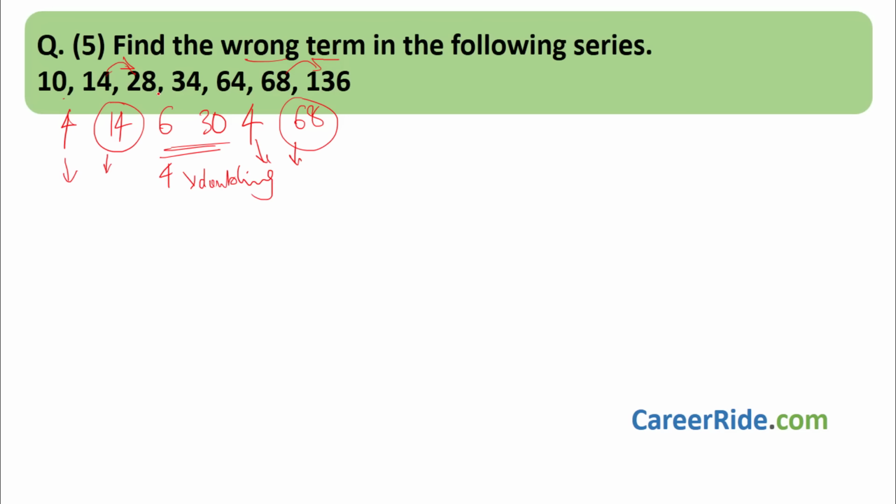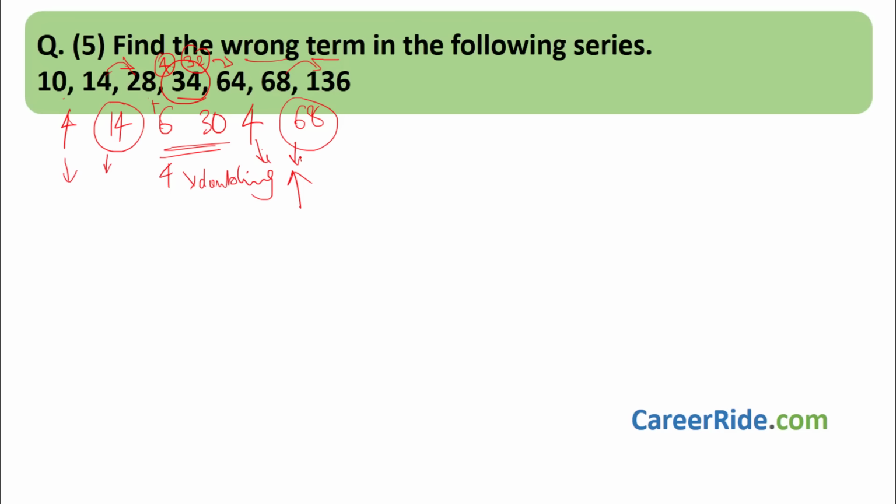Okay. So here 6 is getting added, then we get 34. Say if we add 4 over here, what will you get? 32. And the double of 32 is 64. So we are getting a very correct series. That means the wrong term over here is 34. Because of 34, 6 is getting added and then 30 is getting added. We are not getting this kind of relation, 4 and double, 4 and double. So a common relation should be there.